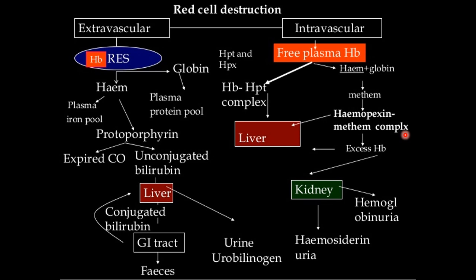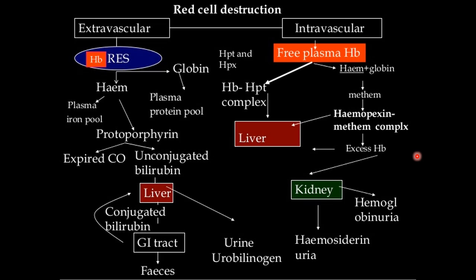The extravascular hemolysis is an exaggeration of the normal mechanism of removal of senescent red blood cells. Exaggerated means it appears greater than the normal. Senescent means aged or older cells.